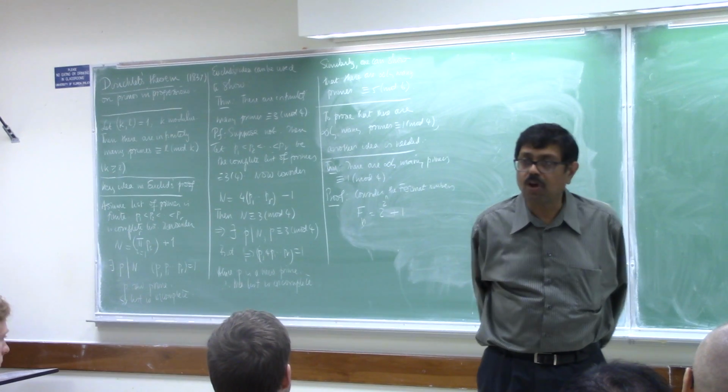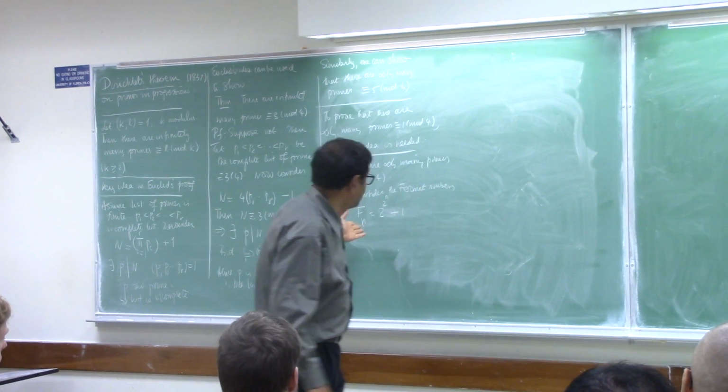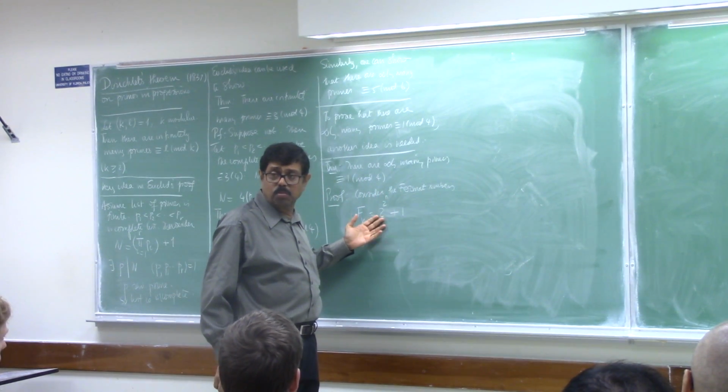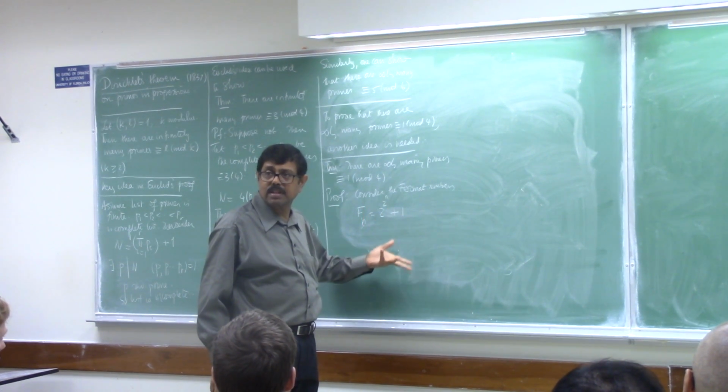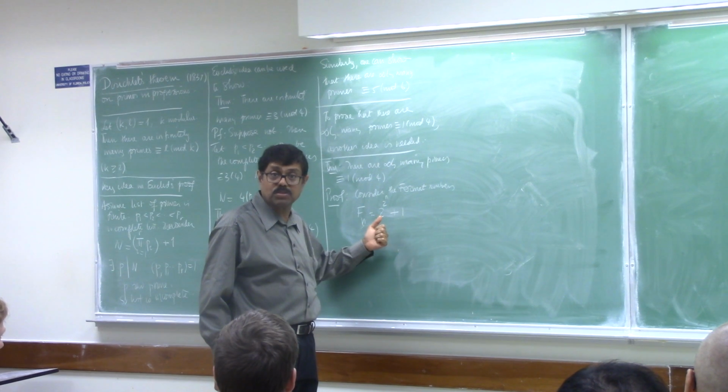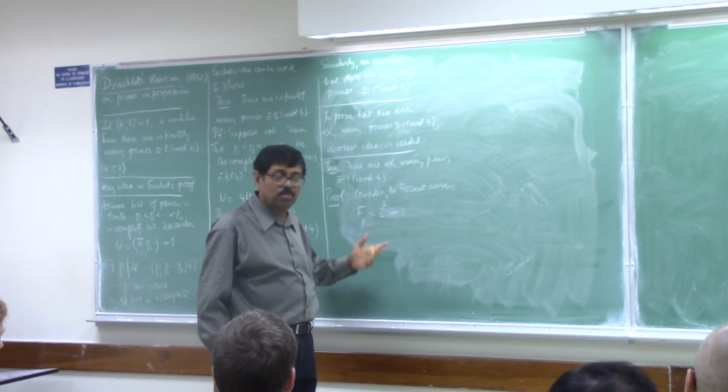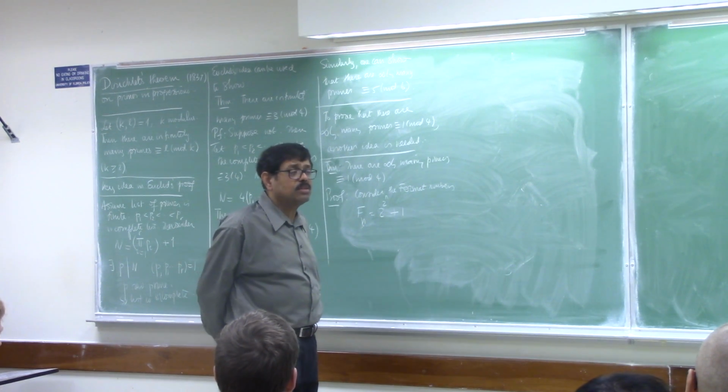That's what Fermat thought. So the first few values of this will all be prime numbers: 2 plus 1, 3; 2 squared plus 1, 5; 2 to the 4 plus 1, 17; and the next one also, 2 to the 8 plus 1, 257. They're all primes. And so one of the things that Euler did was,